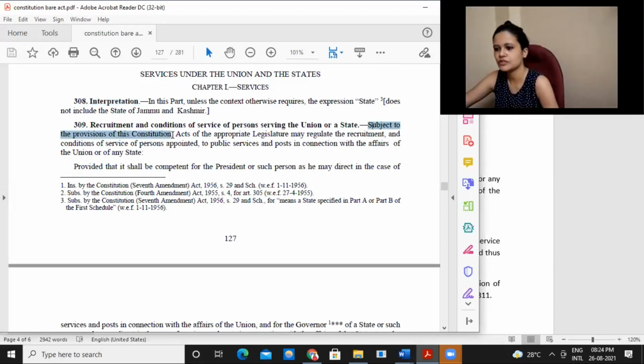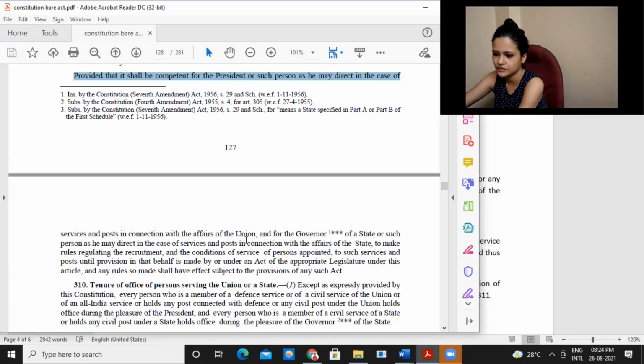Subject to the provisions of the Constitution, acts of the appropriate legislature may regulate the recruitment and conditions of service of persons appointed to public service. Provided that it shall be competent for the President, or such person as he may think fit, in case of service in connection with the Union, or the Governor, as he may direct, in case of service in connection with the state, to make rules and regulations.